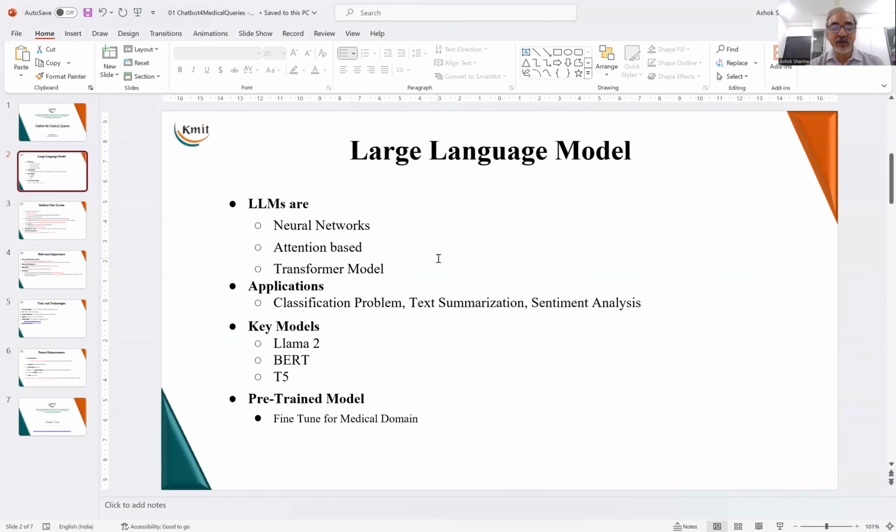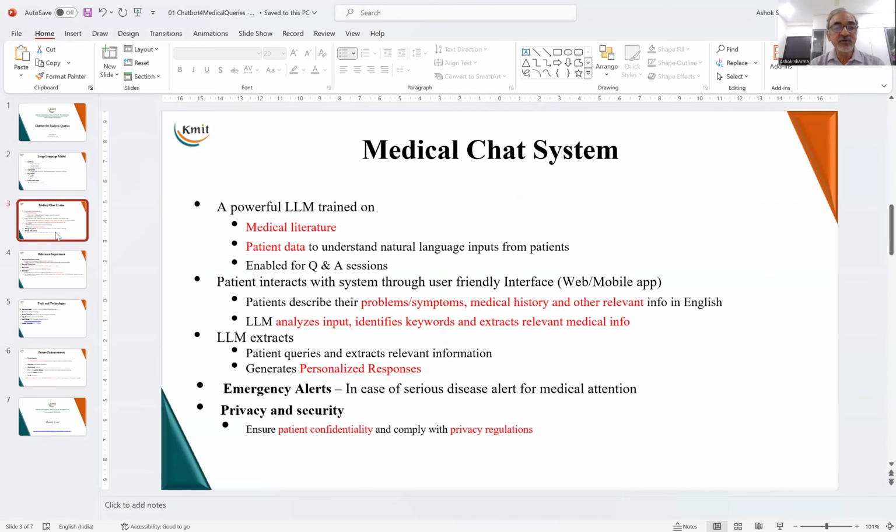LLMs can be used for various applications like classification problem, text summarization, sentiment analysis, but here we'll be using it for question answering system for a specific domain, and this domain is the medical domain. Now, the scenario here is that a patient is asking questions to the model, and the patient is unwell and is giving the symptoms, and the model is answering back the solution to the problem. That may include the medication and what care the patient has to take.